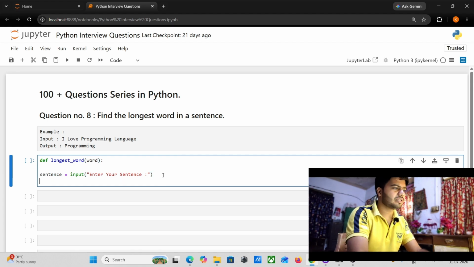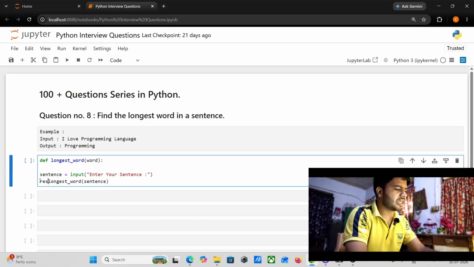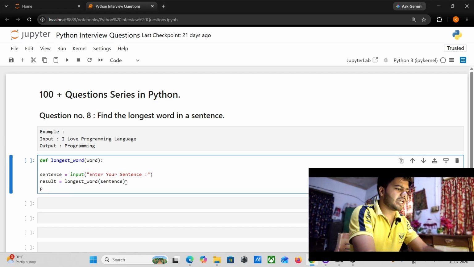So I'm calling this function like this, and inside it goes the sentence, whatsoever sentence the user gives. We also need to store the output into a variable, I'm taking the name result, and we need to print it.